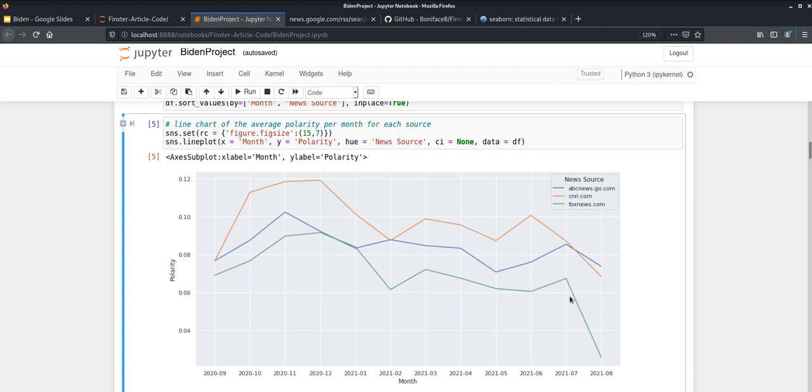So we can also say that certainly the last month was definitely not a good one for the president, which shouldn't come as much of a surprise if you're an American, because we just recently had the disastrous pullout of soldiers from Afghanistan. The Taliban just took over, and the whole withdrawal was not conducted very well, and it angered much of the American public. It seemed like it certainly had an effect on the reporting as well from at least these three news sources.